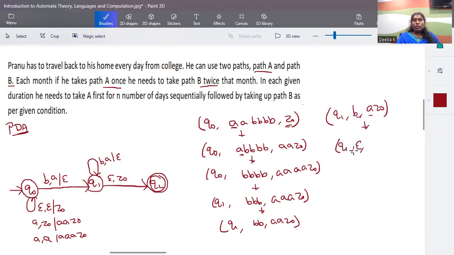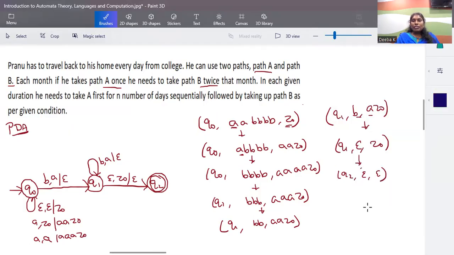So all the inputs are processed. You don't have any other input to be processed. So it is epsilon and the stack consists of Z naught. In this case, you have a transition on epsilon as the input and Z naught as the bottom element of the stack. You're going to pop out that Z naught too and make a transition to the Q2 state. It is an epsilon epsilon transition.